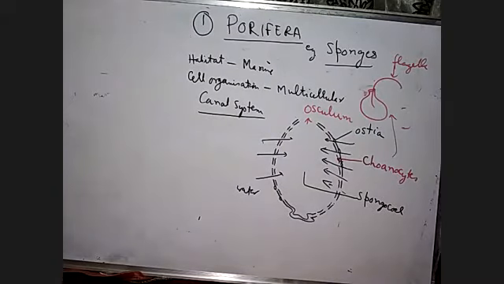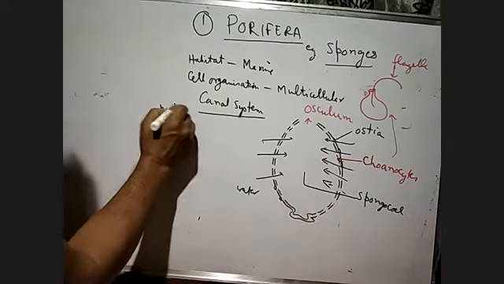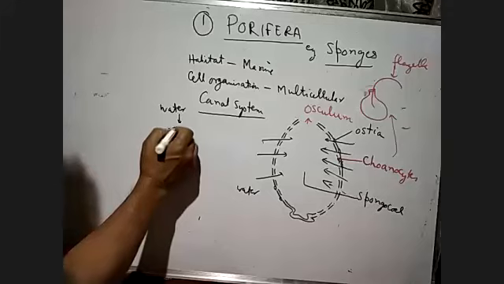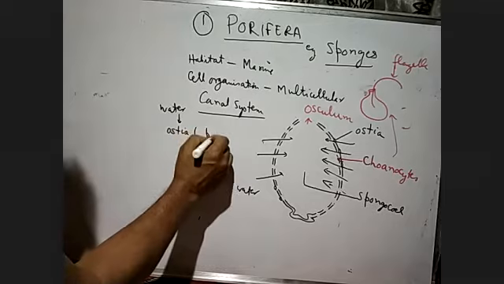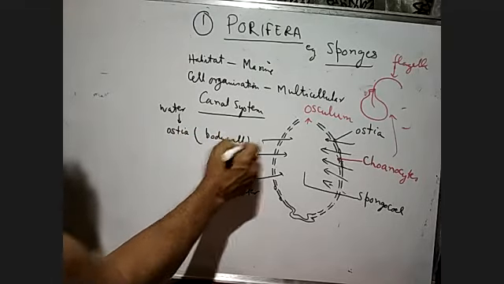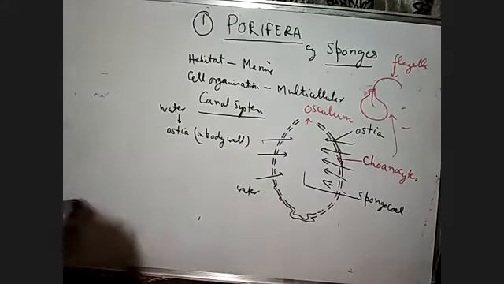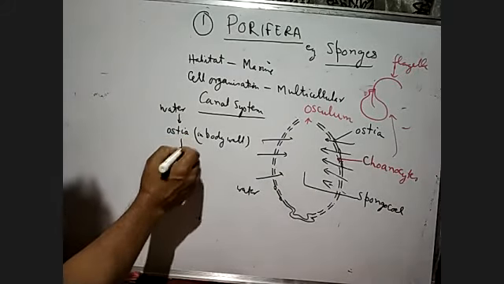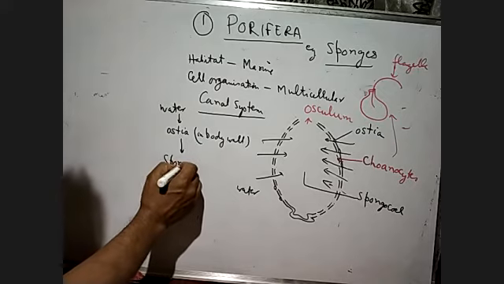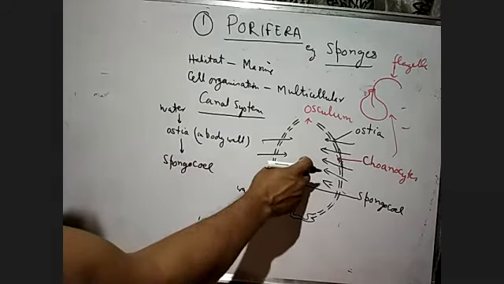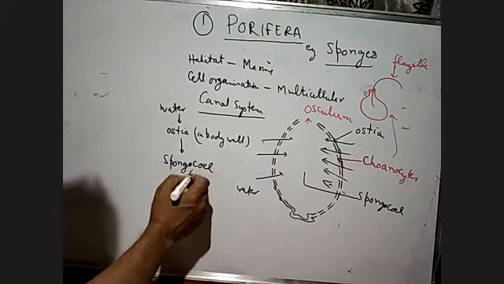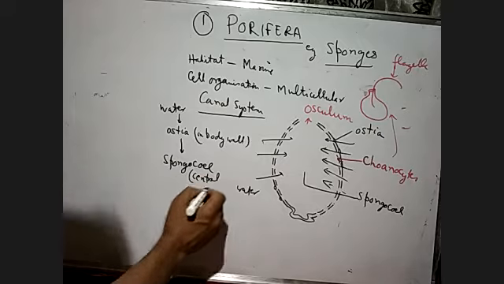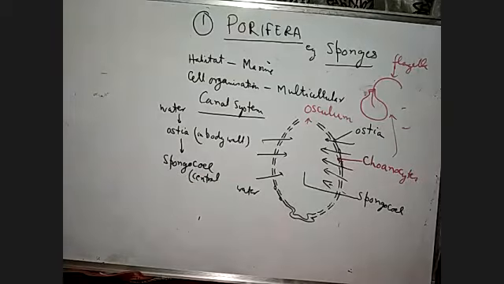So here we find that water will enter the body through the ostia. Ostia are found in the body wall. And then from the ostia, water will go into the spongocoel.